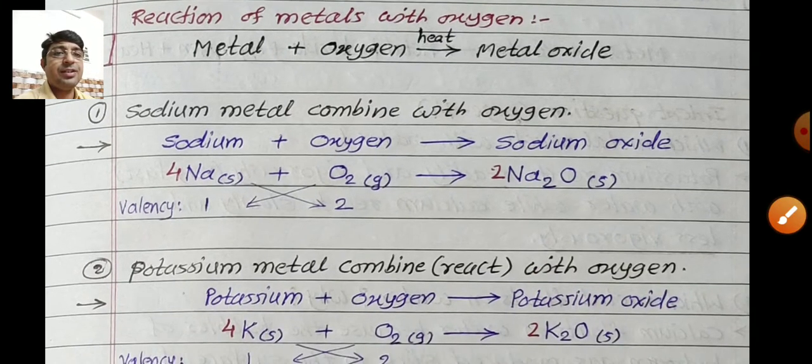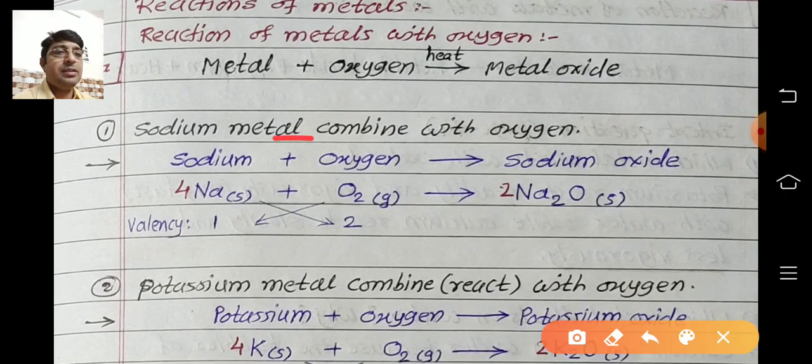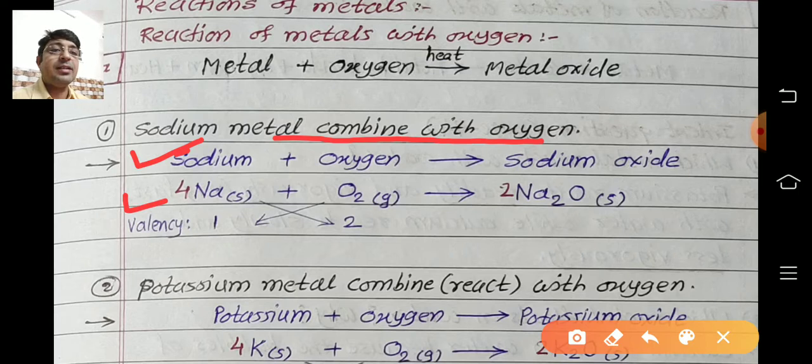What is the first reaction? Sodium metal combines with oxygen. So for sodium, we are writing 2 steps. Already we learned how to write the chemical reaction in previous lessons also. First step is what? First step is we are writing the word equation, and in second step we are writing the correct formula and balancing the reaction. So sodium reacts with oxygen to form sodium oxide.